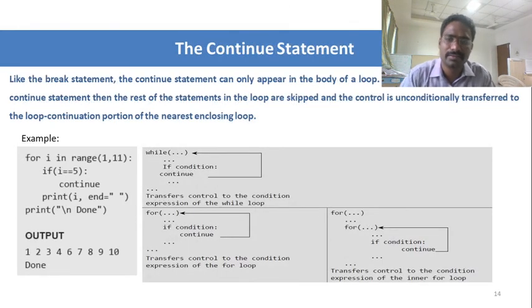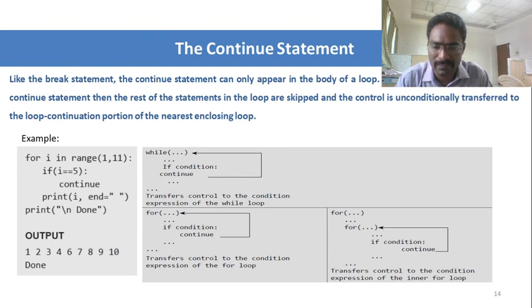Next is the continue statement. The continue statement makes the loop begin again with the first condition, it makes the control go over to the continuation portion of the loop again. So this is the work of the continue statement, that is, it transfers the control to the condition expression of the for loop.